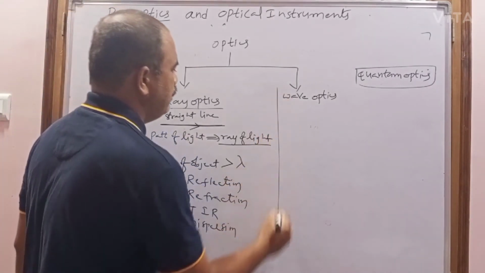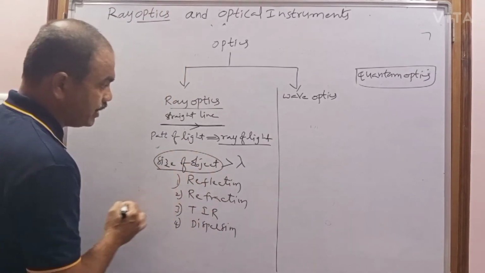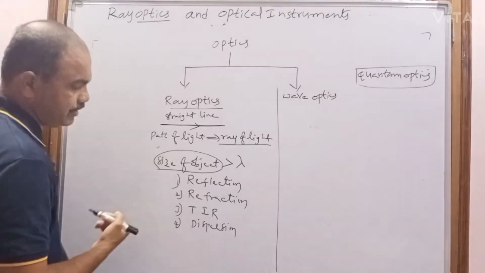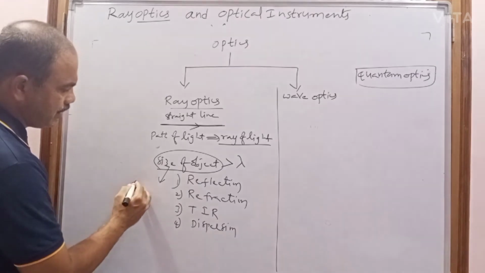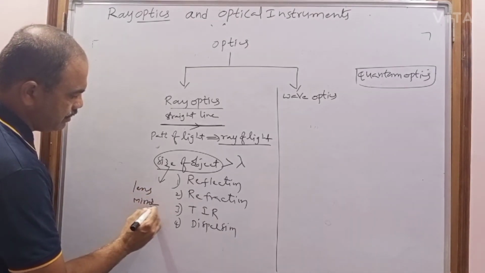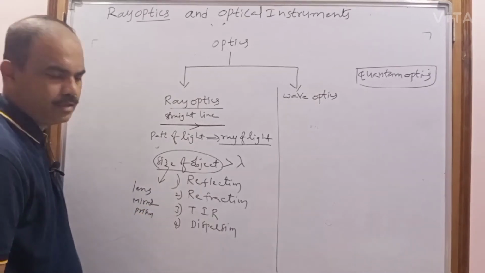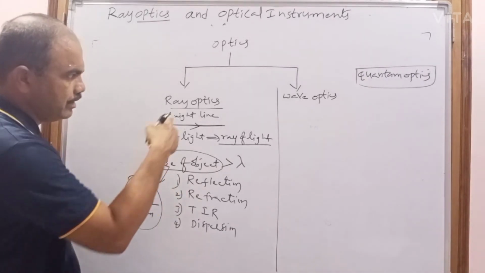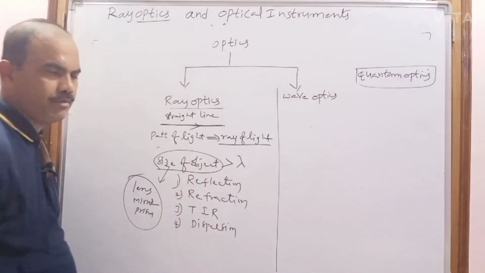And next, coming to wave optics. But first, what are the examples of the objects that light can interact with in ray optics? Examples are lenses, mirrors, prisms, and optical instruments. The light can interact with these in ray optics, where the size of the object is greater than its wavelength.